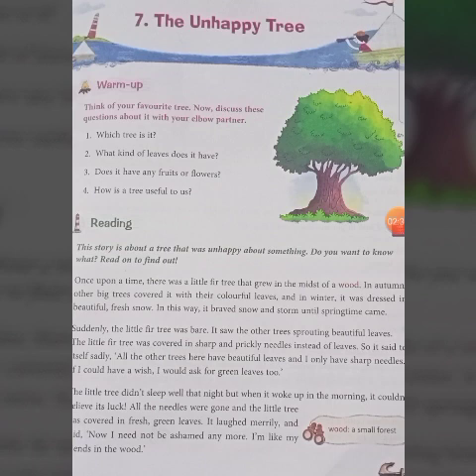That tree was a fir tree. It is a very small tree and it was in the midst of the wood. Midst means in the middle of the wood. Wood means jungle, forest. So in the autumn season, other big trees covered it with their colorful leaves. Because it is a small tree, when the other trees were growing leaves and flowers, they were covering that tree also. And in winter, it was dressed in beautiful fresh snow. In winter, it was fully covered with the snow.